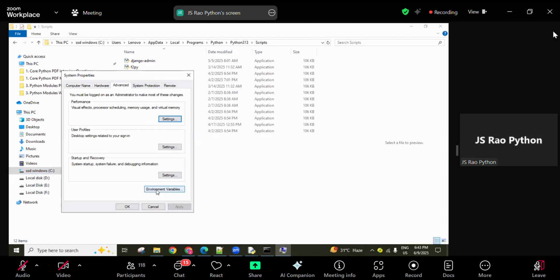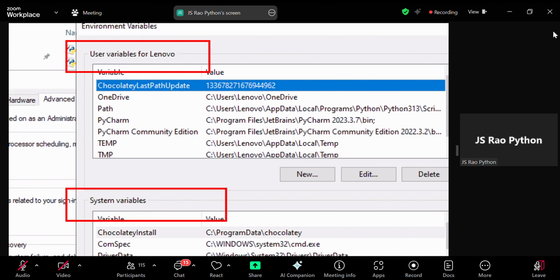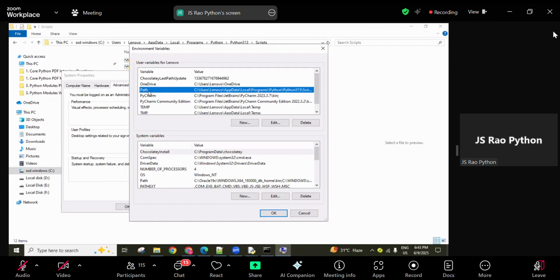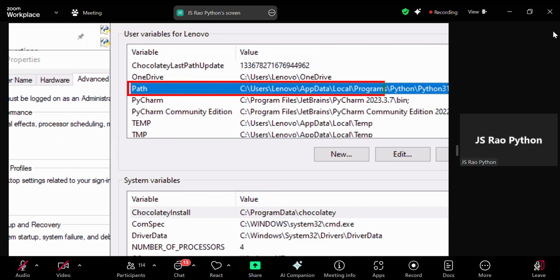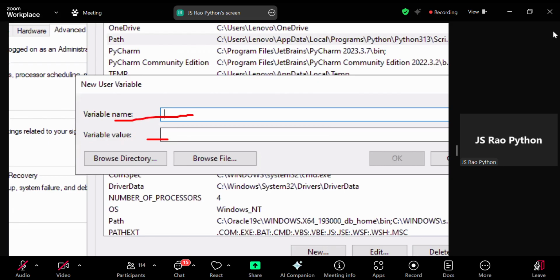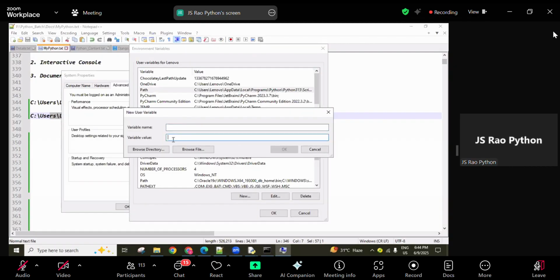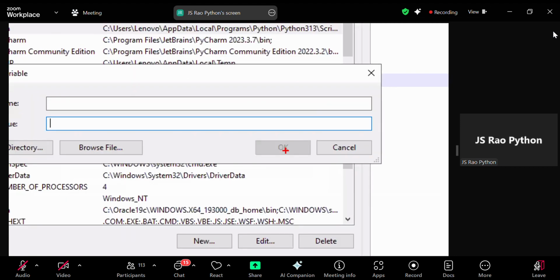Next, click on Environment Variables. Here there is a User variables section and a System variables section. Now here Path is there, guys, the Path variable. If I select New, it asks what is the variable name and what is the variable value. The variable name is Path, which you enter here. For the variable value, right now we copied the path. One time we paste this one, second time we paste the other one. After copying and pasting the value here, the OK button is activated, and you can click.